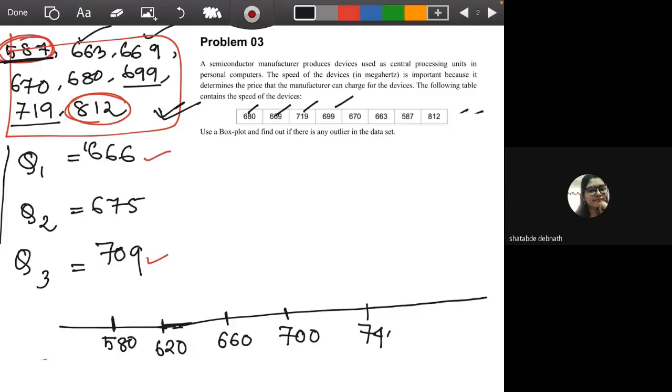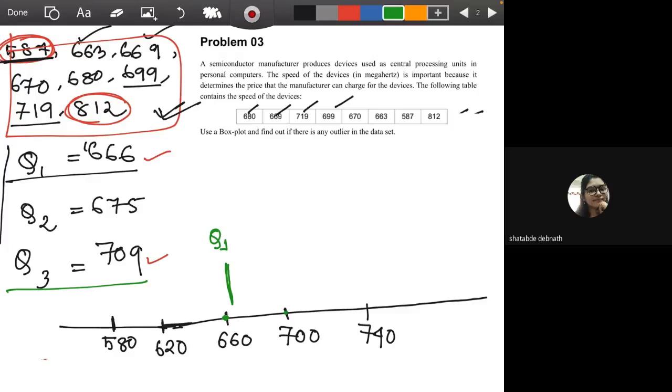Now first I have to plot the first quartile, which is 666. So here I can see this is 660. So 666 will be just right on the right side of 660. So this is the horizontal line, and this horizontal line corresponds to Q1, which is 666. Make sure the line doesn't touch or go through this horizontal line. Next, we will plot Q3, which is 709.